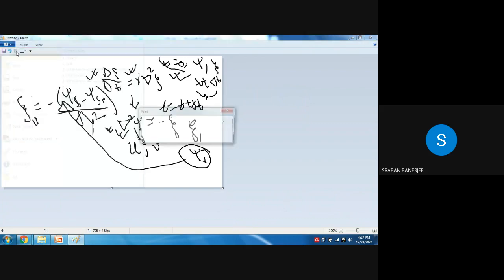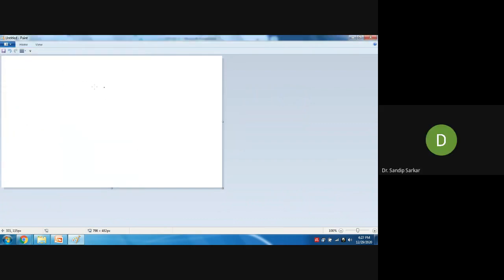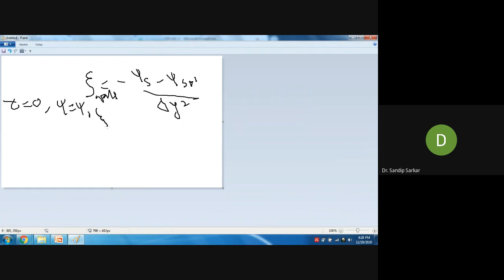Understood or not? Say this is the wall boundary condition: zeta at the wall equals minus 2 times psi s minus psi s plus 1 by delta y square. So let us say this is the wall boundary condition at a wall. Now at time t equal to 0, you have psi equal to psi and zeta equal to zeta, and with that you have calculated the value at the wall, right?